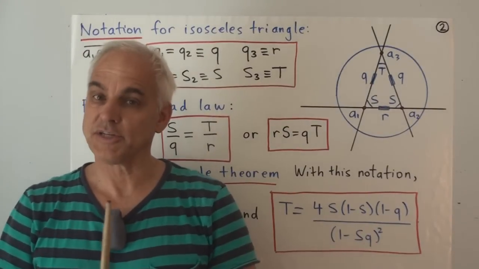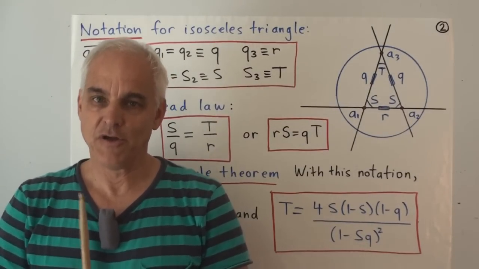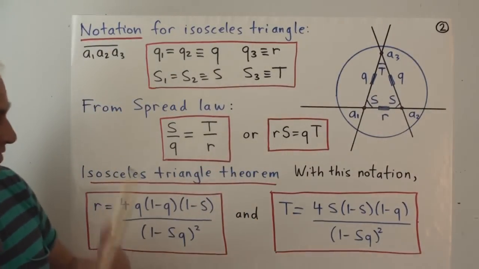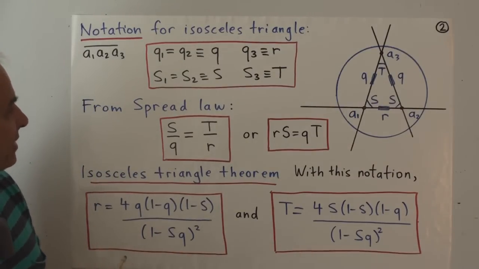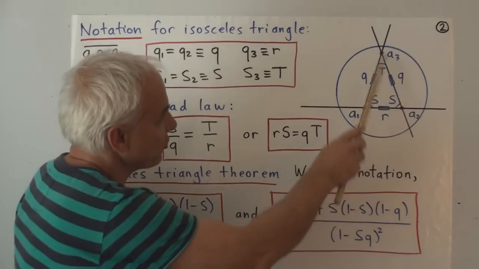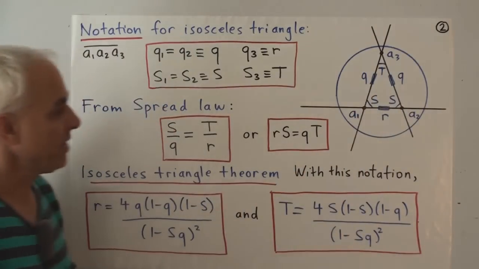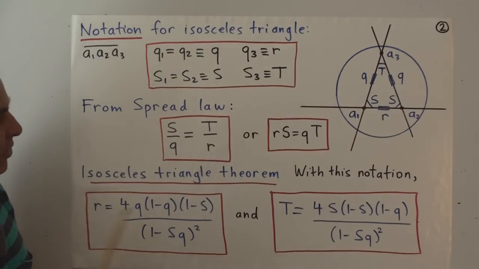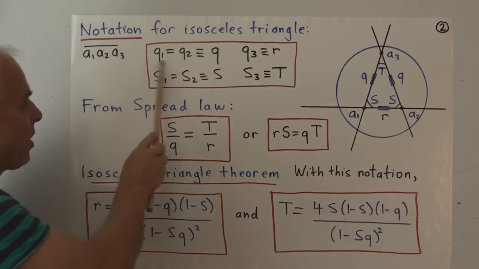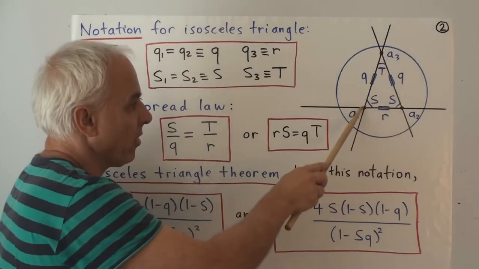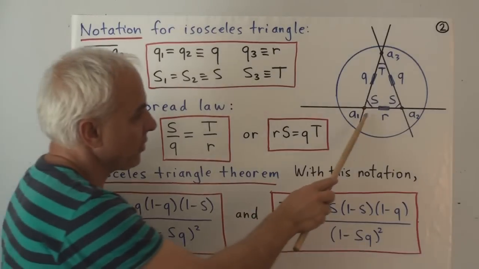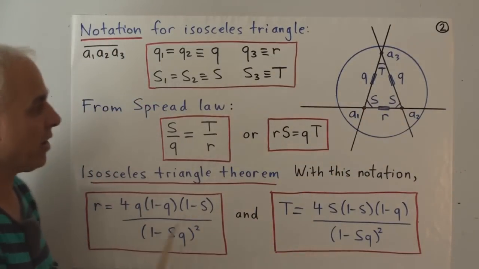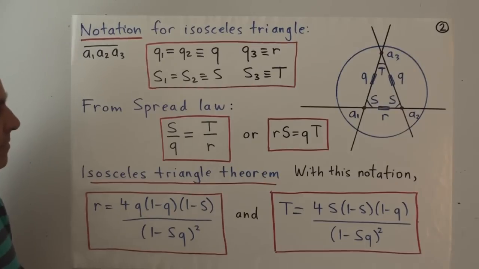Okay, so it's nice to introduce some simplified notation for an isosceles triangle because of this duplication of values. So let's agree that in our standard triangle A1, A2, A3, if it's isosceles, we're going to use the following notation. Q1 and Q2, which we're assuming are equal, we'll call them both q. And the third quadrance, we'll call r instead of Q3.